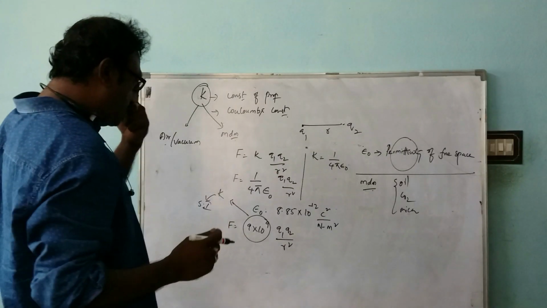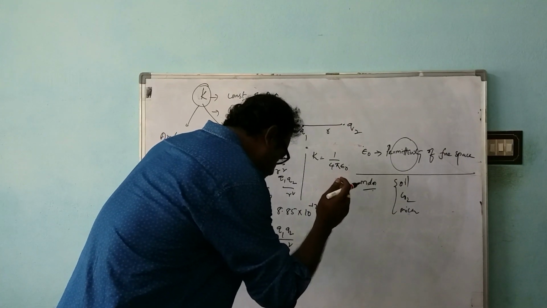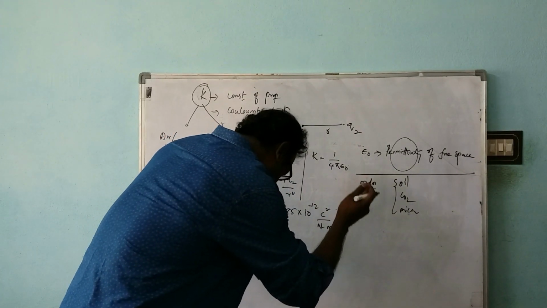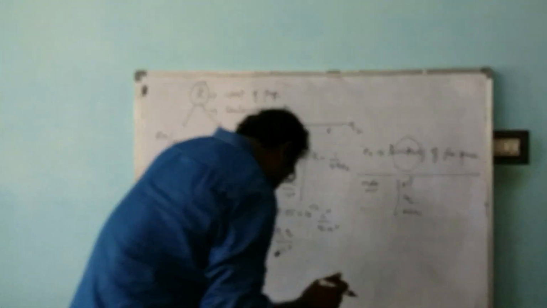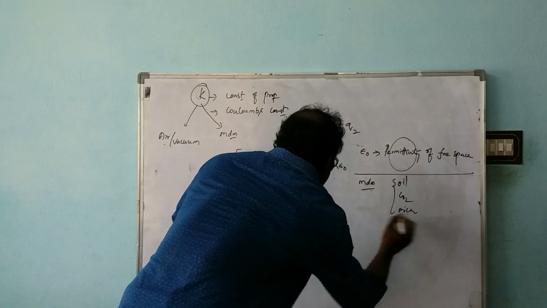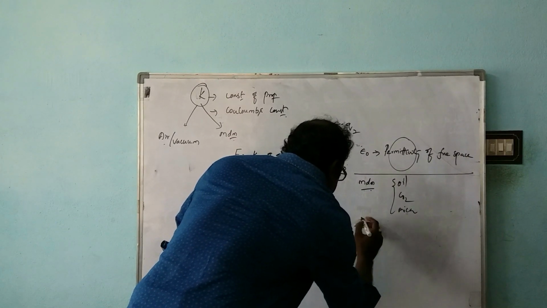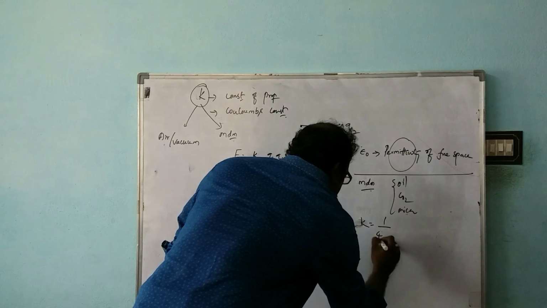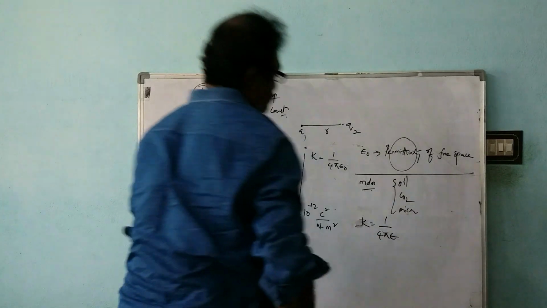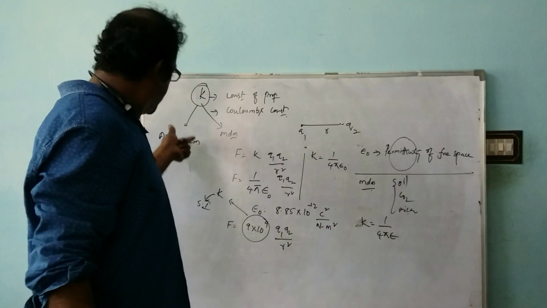So now if the medium is something like oil or carbon dioxide, the K value will become K is equal to 1 by 4 pi epsilon. Earlier we mentioned it as epsilon naught for air, vacuum or free space.